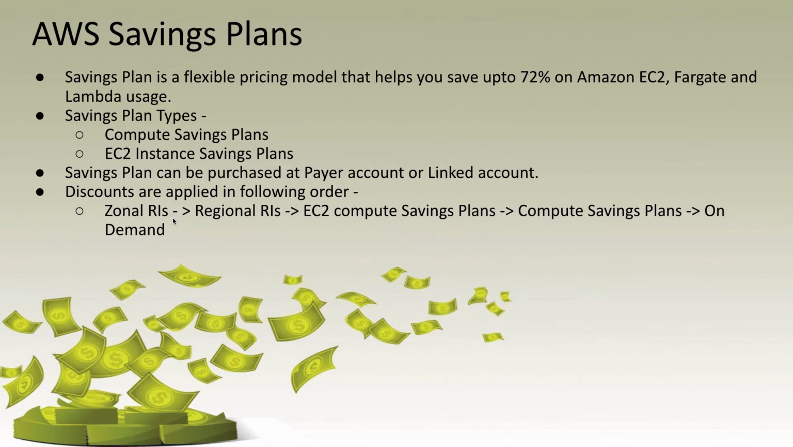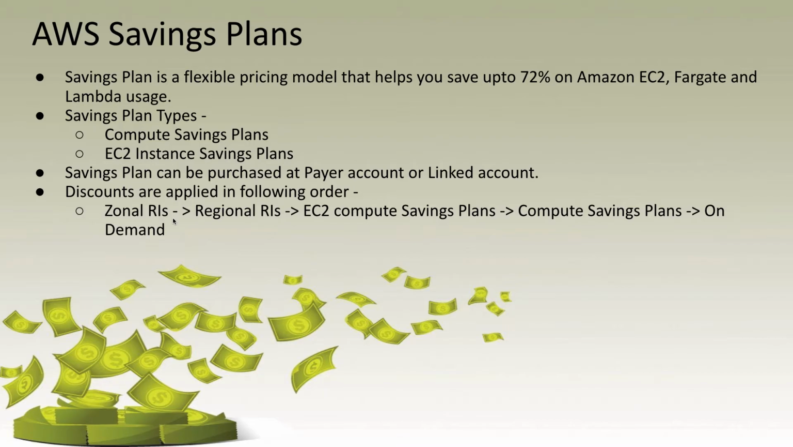So to give an example, suppose in your account you have a zonal RI for the M5 instance family, M5 large. First it will make sure that all the M5 instances running are covered by your RI, whatever it can cover. Then if you have any regional RI, suppose again for M5 only, whatever the remaining discount is will be covered by that. After that, your EC2 instance savings plan will kick in on the remaining compute resources.